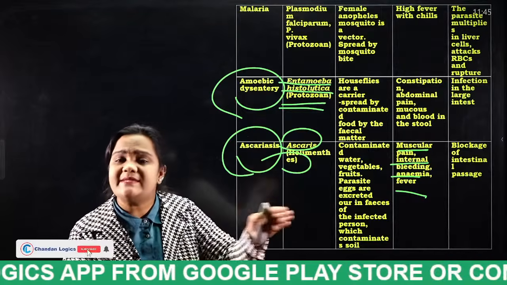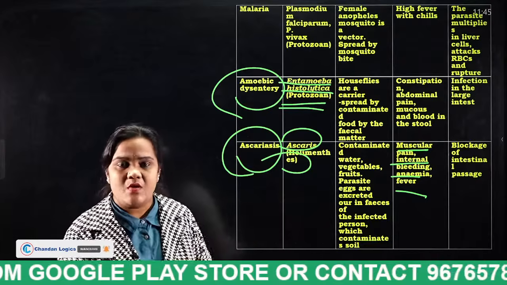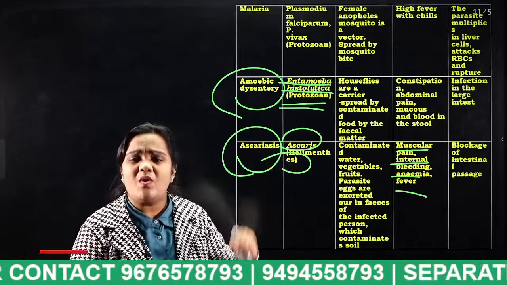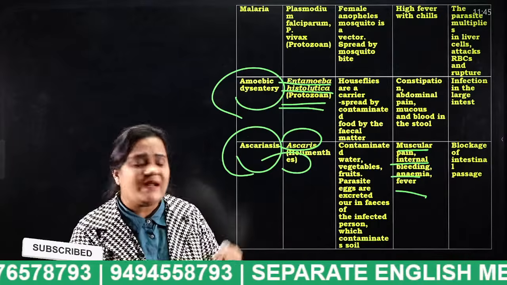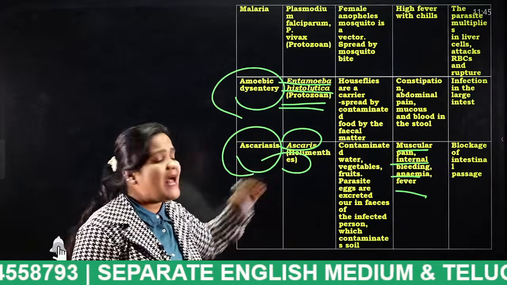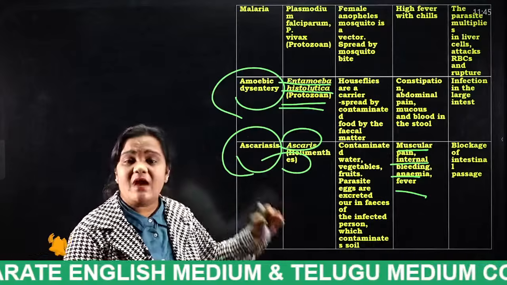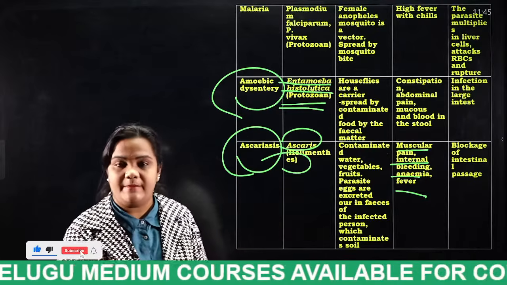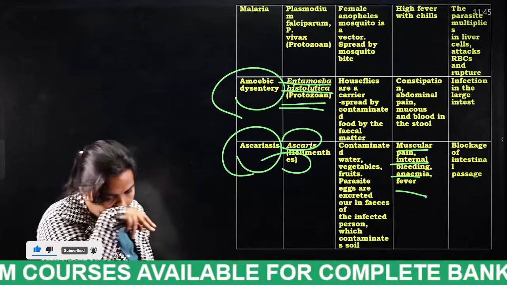What is the causing agent for this ascariasis disease? What is the causing agent, students? Nothing but Ascaris helminthus. So what are the symptoms, students? Like muscular pain, internal bleeding, anemia, fever. Anemia is nothing but what, students? Loss of blood, shortage of blood. Okay, next.